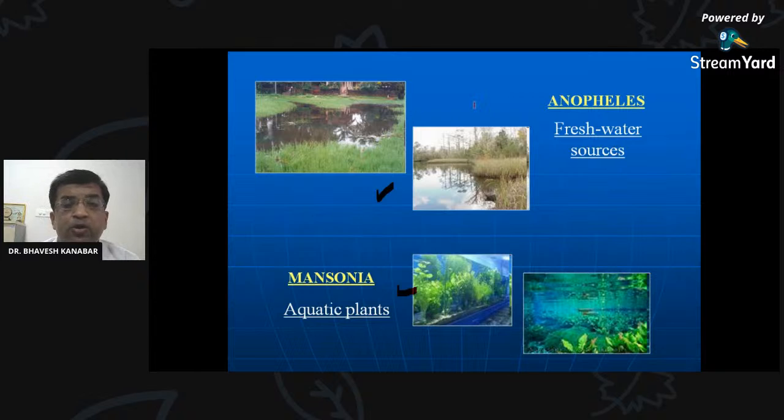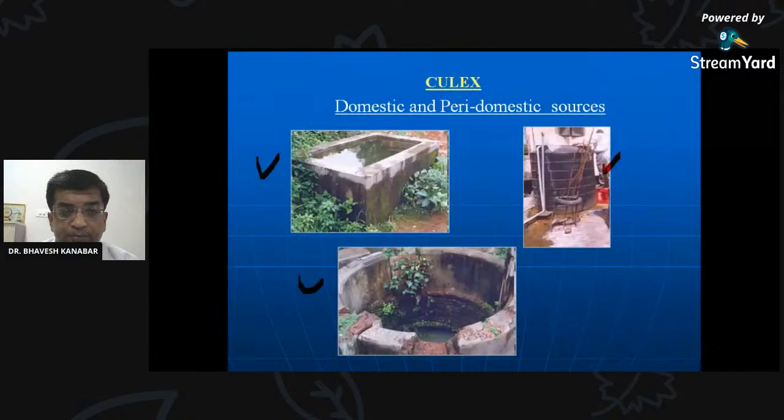we can have the source reduction, that is environmental sanitation, and this is the most effective measure for mosquito control. What happens that if we don't allow the collection of the water, there won't be any breeding places, there won't be any breeding, eggs will not develop, and ultimately there will be no mosquito. So this is the most effective method for control of the mosquito.